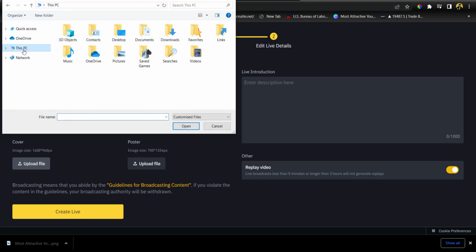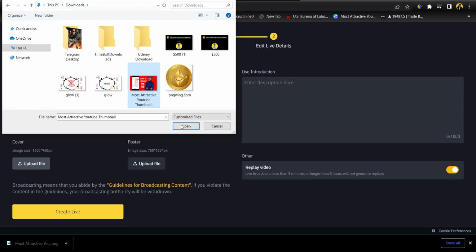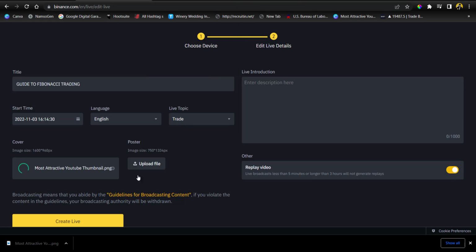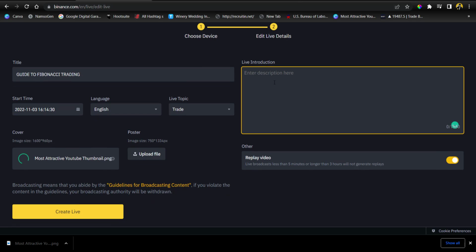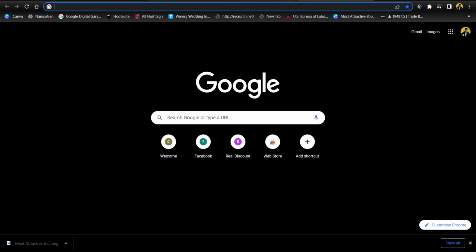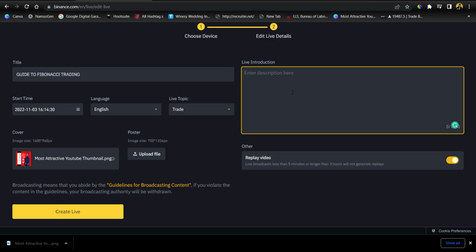So I'll go to PC and then go to downloads. Then I'm going to find it right here. So this is it. Click on open. So I'm waiting for it to just upload. So you're going to see it. So you can put a description right here. Just say something about Fibonacci trading, because I'm just trying to show you this. I will say things like, I will